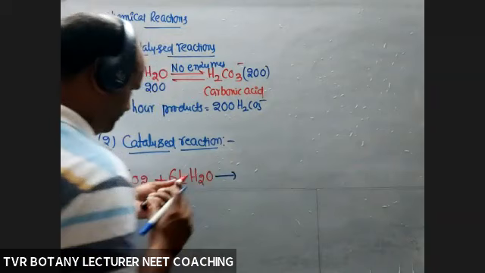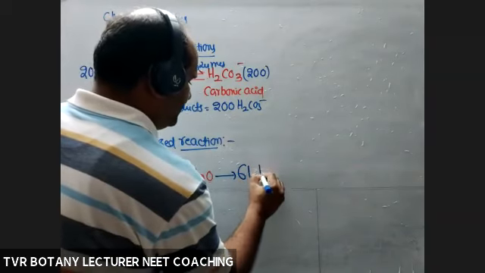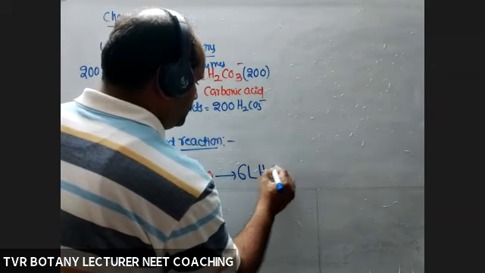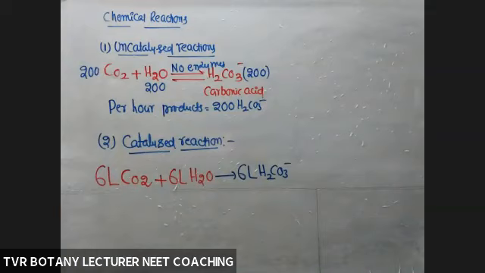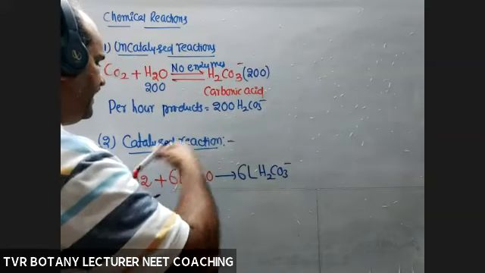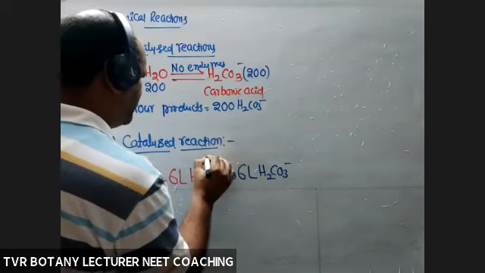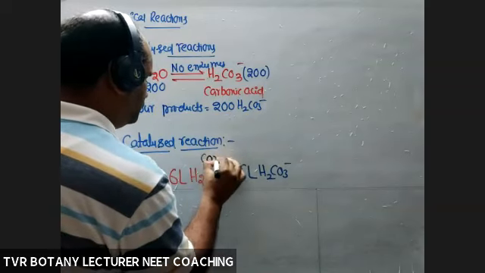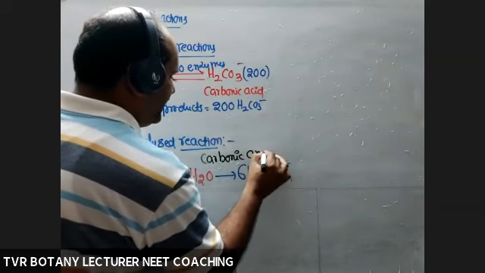And what about the products? 6 lakh H2CO3. Okay, so 6 lakh produced. Here the enzyme is carbonic anhydrase, present in the cytoplasm.